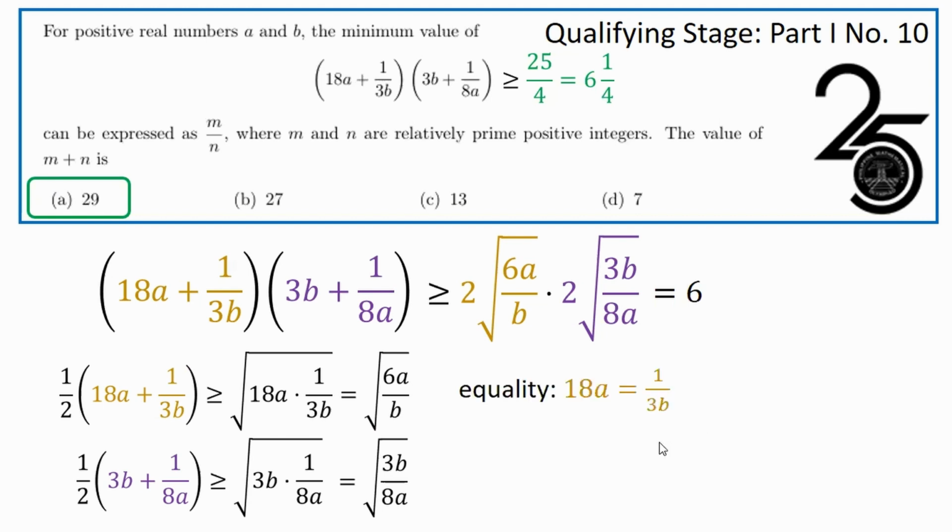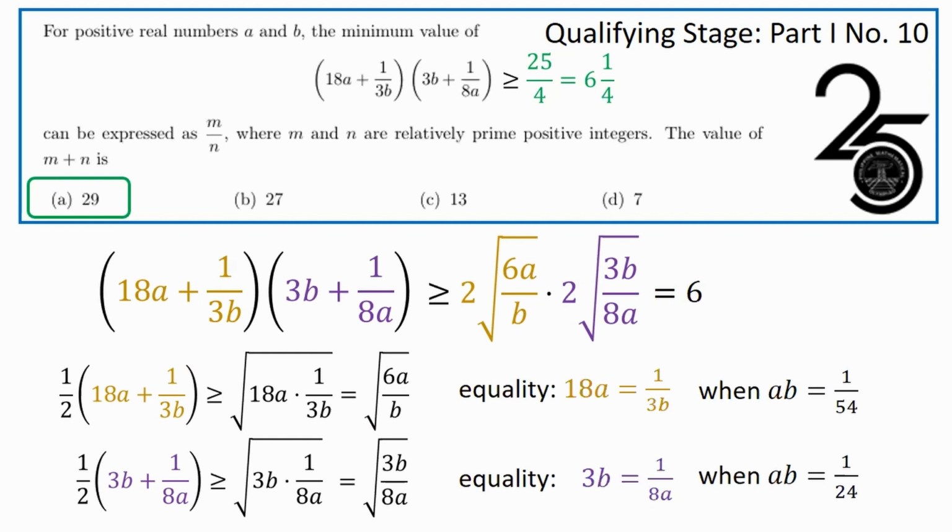In our first application of AM-GM, equality occurs when 18a is equal to 1 over 3b, which happens when ab is equal to 1 over 54. In the second application of the AM-GM inequality, well, equality happens when 3b equals 1 over 8a, which occurs when ab is equal to 1 over 24.